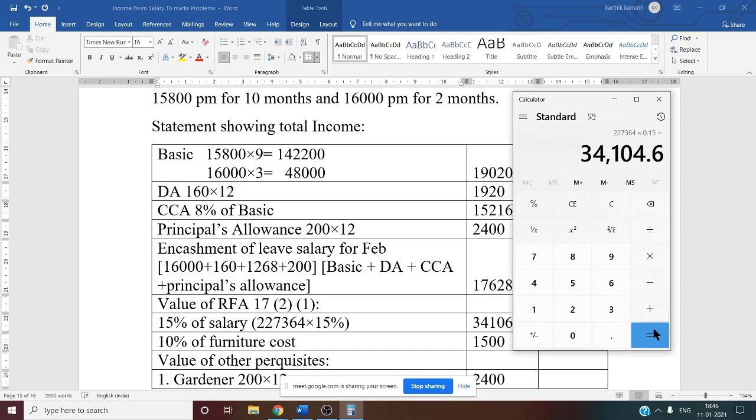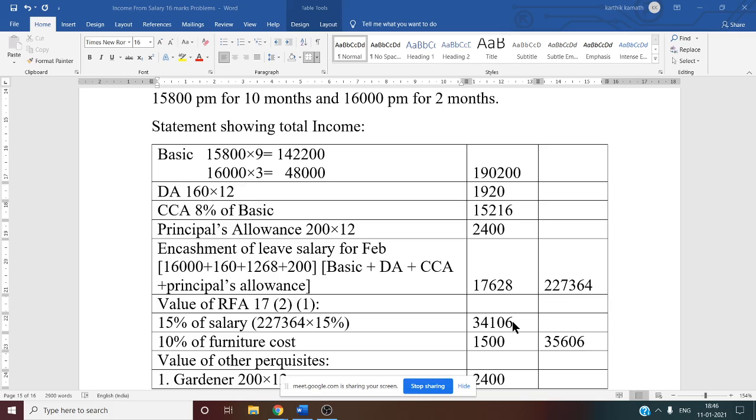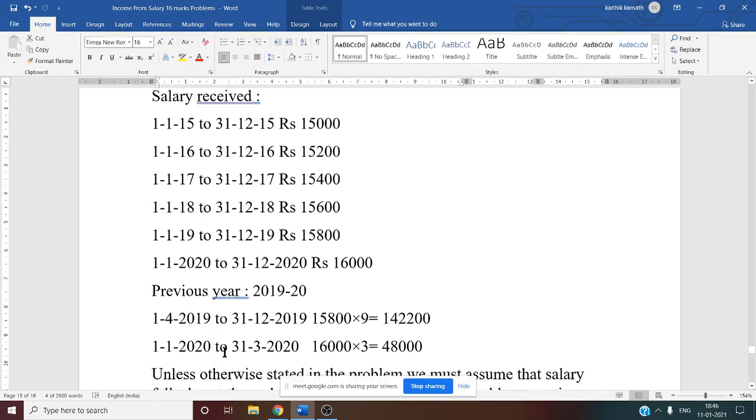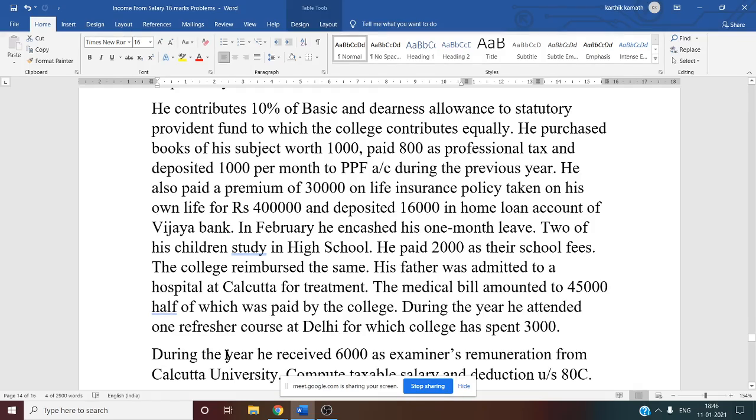Yes, 34,105 instead of 106,105. Yes, 10% on the cost of furniture. Now we got salary. Why have we done it on the basis of 2,27,364? Because salary for the purpose of RFA means basic plus DA plus CCA, principal allowance, encashment of salary, everything. That is why. So now 10% of furniture cost, because the original cost of the furniture is given, that you have to add to the taxable value of RFA.